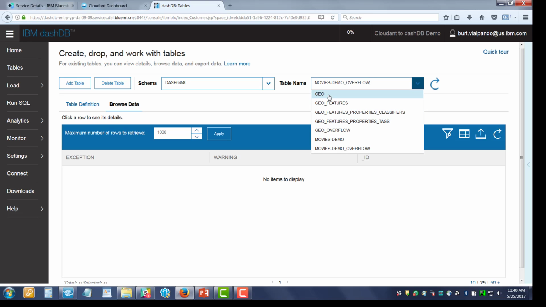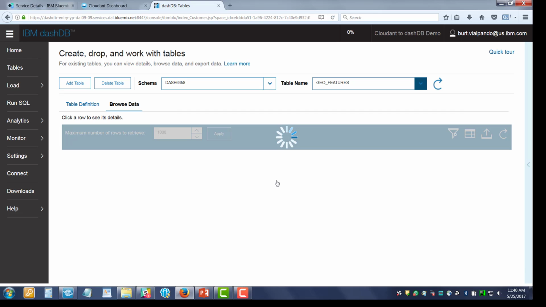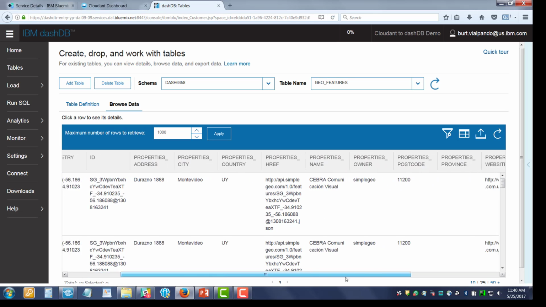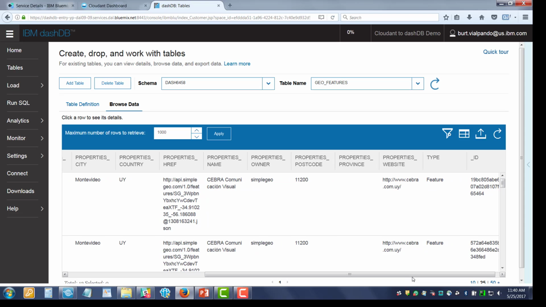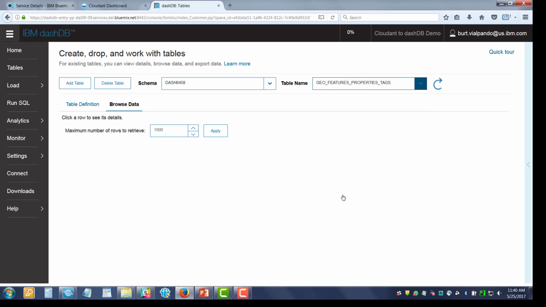And we can do the same thing with the geo table. Here's the features data. And the features data shows the property addresses and the city for the geo location and so on. And then each of the properties has various tags.